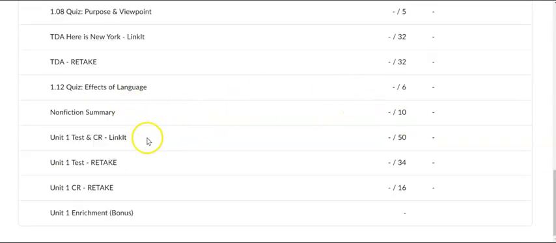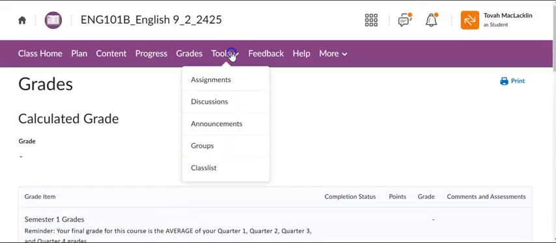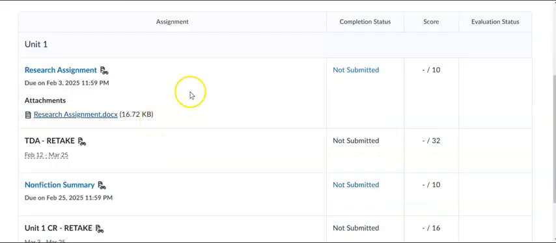The Unit 1 test and CR, done in Linkit, worth 50 points. The test retake for 34 replacement points. The CR retake, worth 16 replacement points. And the enrichment optional bonus activity worth 3 points there. So then if we go into tools and assignments, for Unit 1, we have the research assignment,